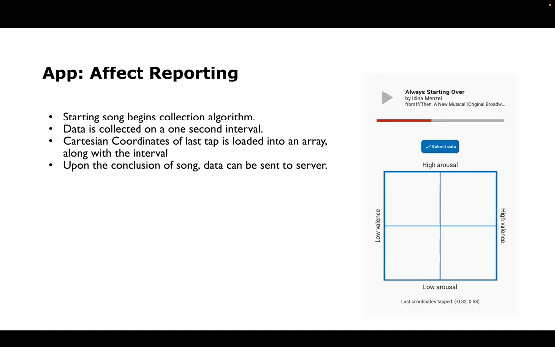Speaking of recording data, this is what it looks like. These are all screenshots from the app. Once you connect to Spotify, you push play and it starts a song. You can see here, it'll give you some information about the song, and a little progress indicator. Throughout the song, you can tap on this grid here. It captures those Cartesian coordinates, and whatever your last tap was, or just 0, 0 if you haven't tapped, on a 1-second interval until the song ends. Upon conclusion of the song, you can choose to send that data to the server and it'll be stored. You can see on the bottom there, it also shows you your last coordinates tapped, so you can remember where you last tapped.